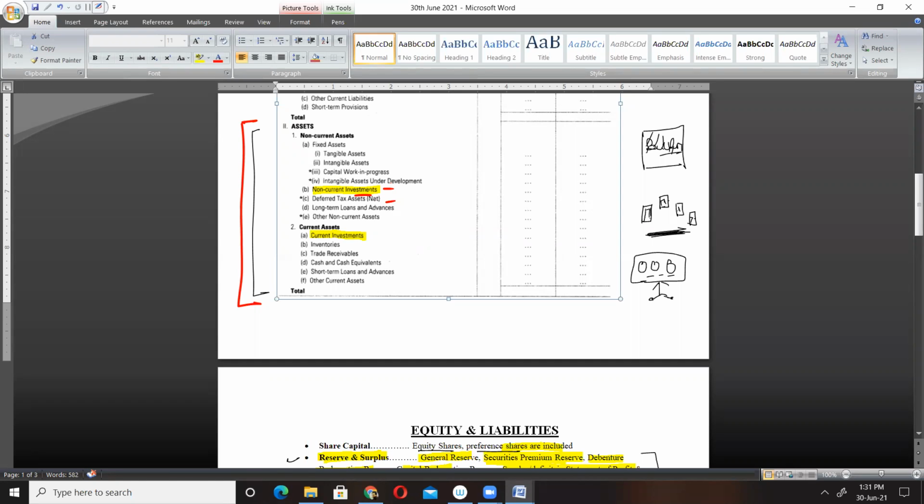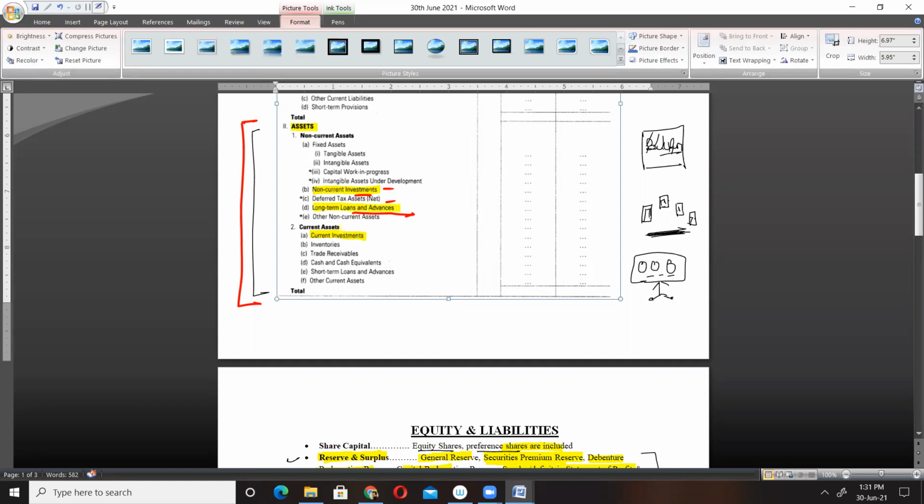This much you have to understand. Next, we have long-term loans and advances. Long-term loans and advances are under the category of our assets. These are the amounts which the company has granted or given to some other party or third party. All right.